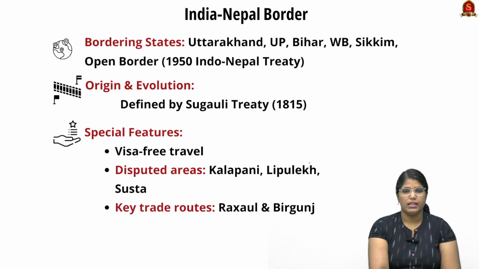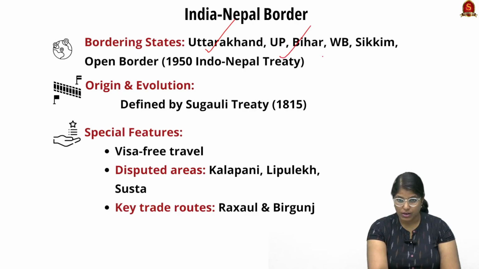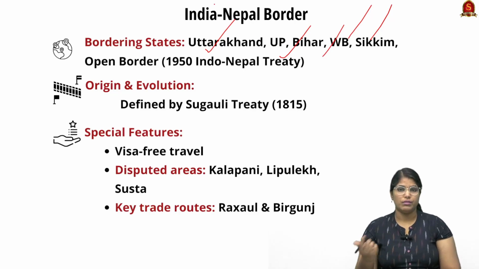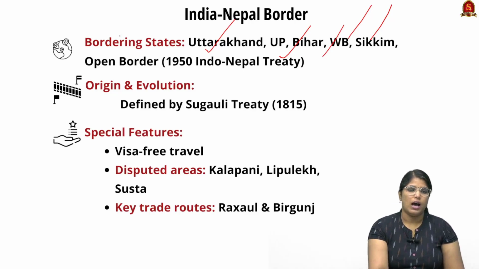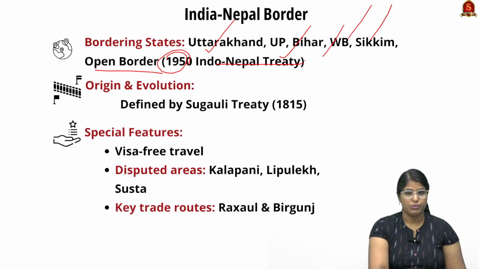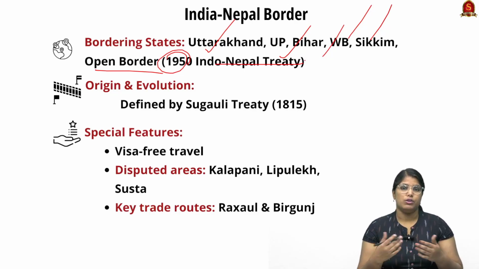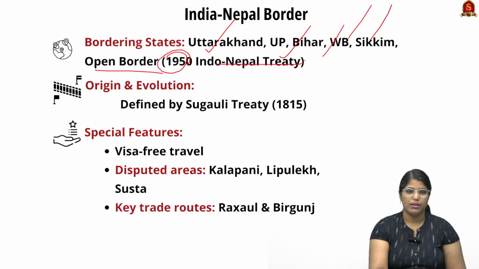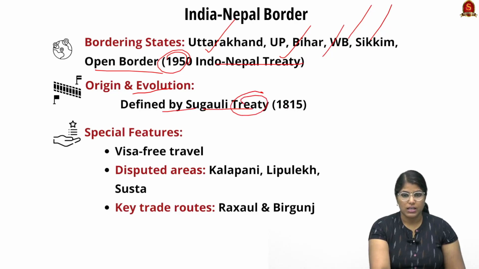Now moving on to India-Nepal. So Uttarakhand, Uttar Pradesh, Bihar, West Bengal, and Sikkim share a border with Nepal, and it is actually an open border. We have the 1950 India-Nepal Treaty, which means it is porous. We can go there and they can even come here. So it had its evolution. It is defined by the Sagauli Treaty of 1815.